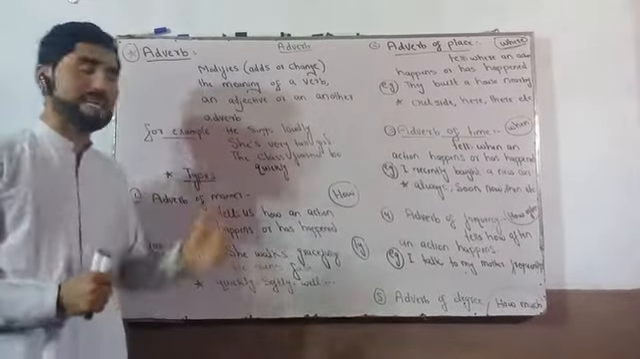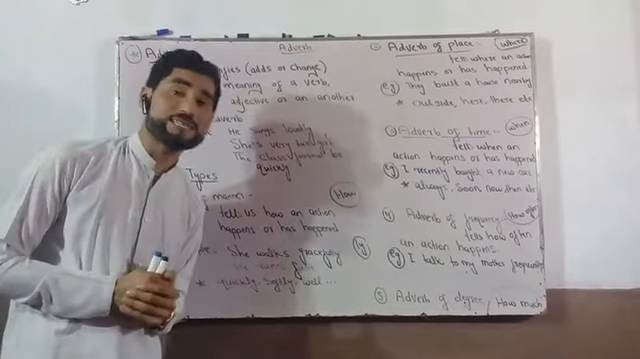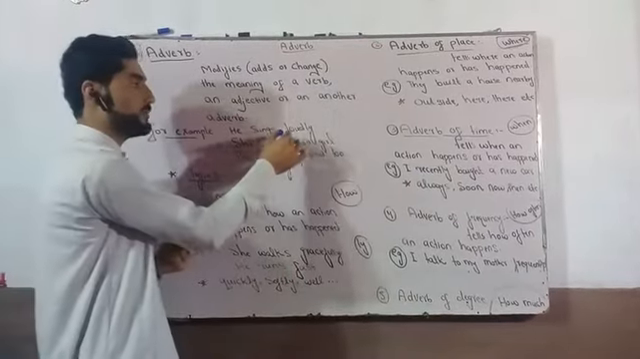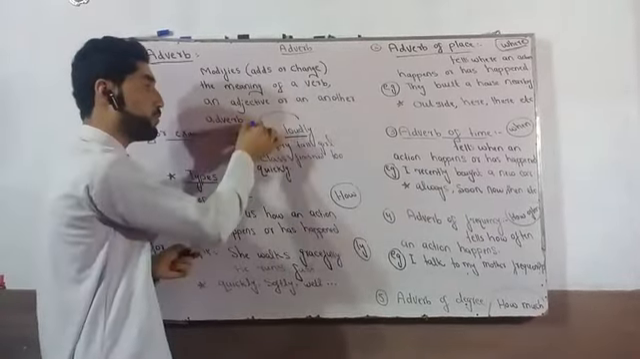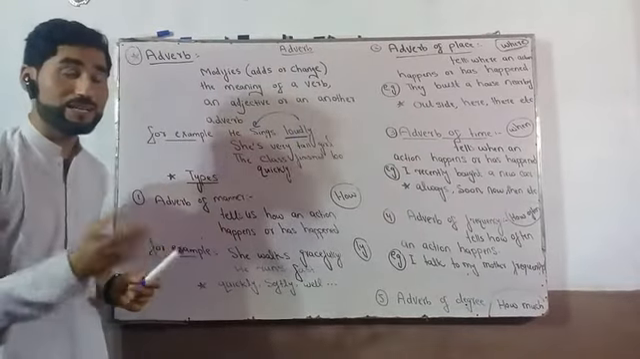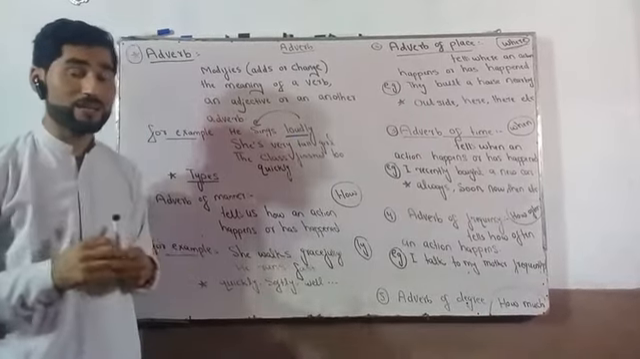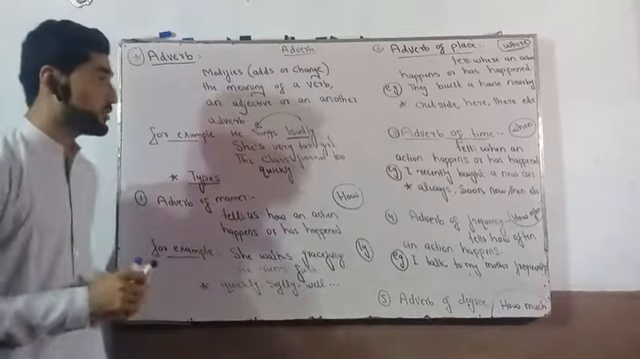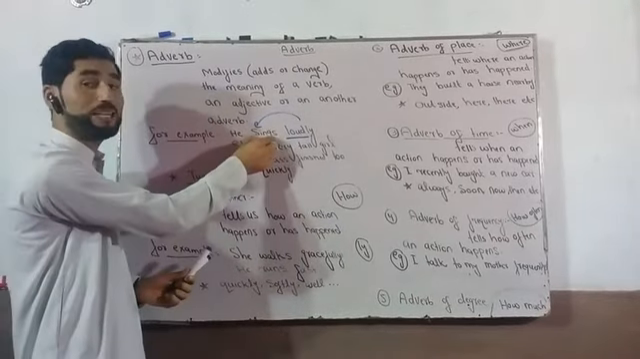For example, he sings loudly. In this sentence, loudly is an adverb which modifies a verb, which is sings. How does he sing? He sings loudly. So here, the adverb modified a verb.